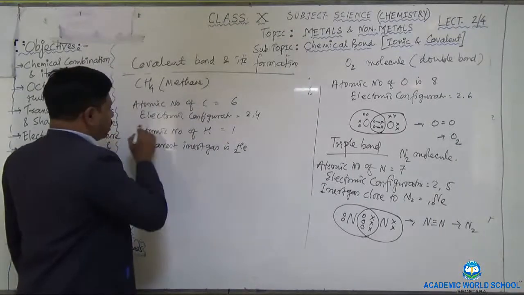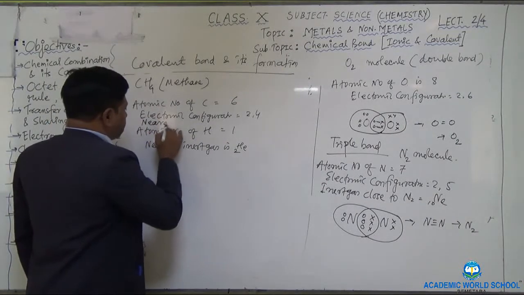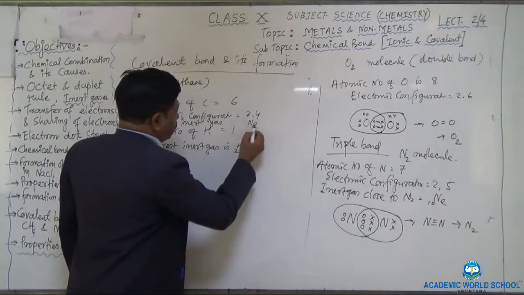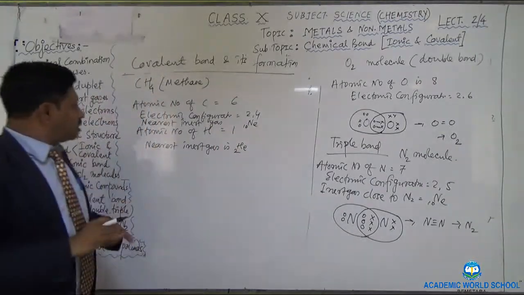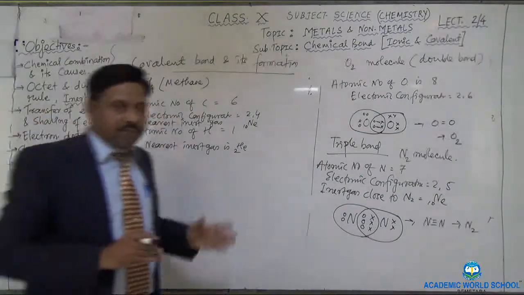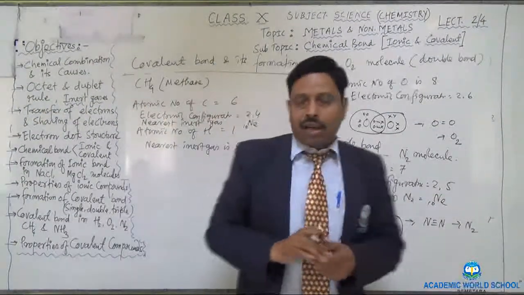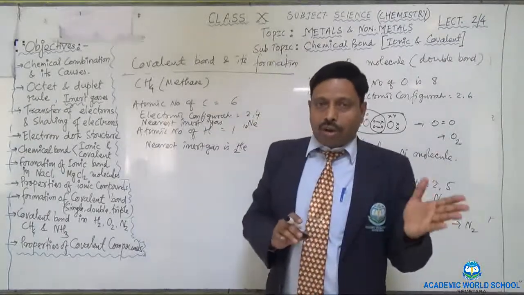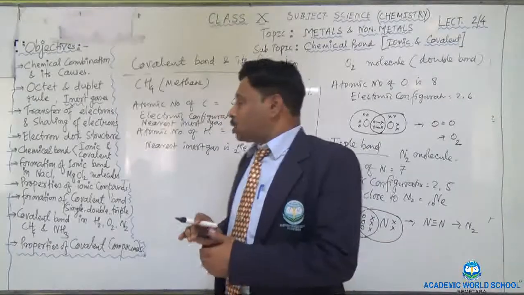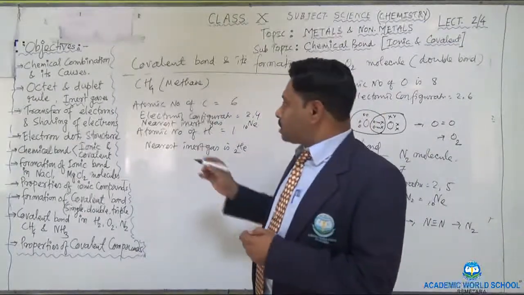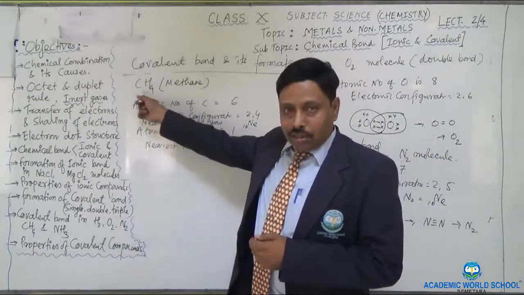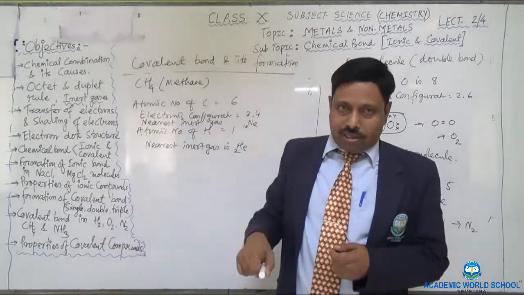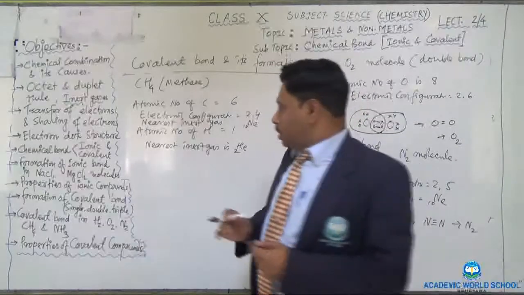But here you see the nearest inert gas is neon, atomic number 10. It means that carbon wants to have the neon gas configuration and hydrogen wants to have the helium gas configuration. One is an octet and the other is a duplet. So how will they get it? It means that the 4 electrons of the carbon share with the electrons of the 4 hydrogen atoms and the covalent bond will form.